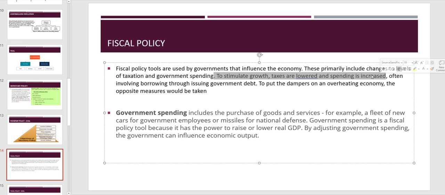This idea is all dependent on consumerism. Remember, the United States, like most capitalist countries, everything is dependent on consumerism. So this is why it often involves borrowing through issuing government debt, right? To put a damper on an overheating economy, an opposite measure would be taken.